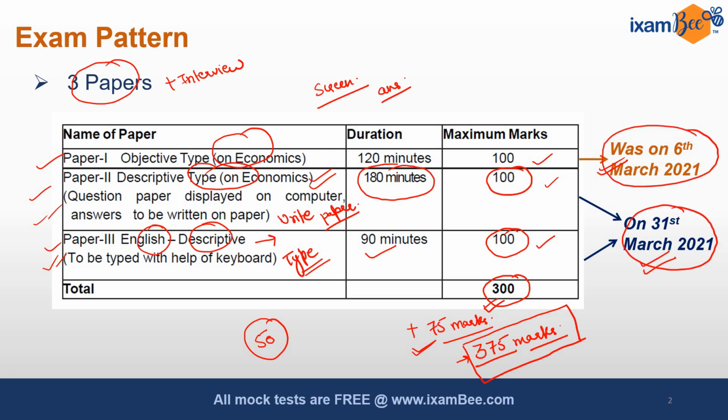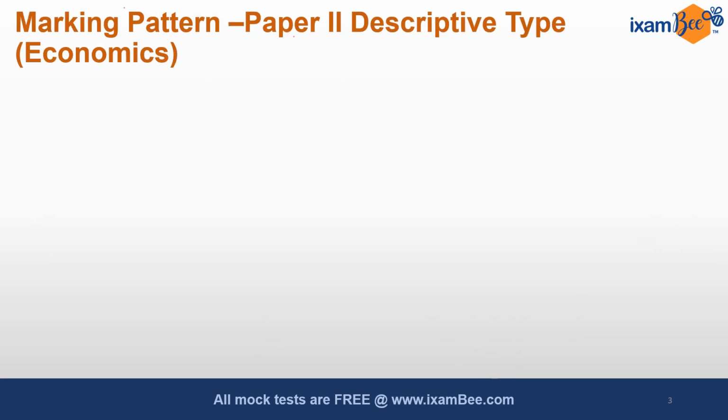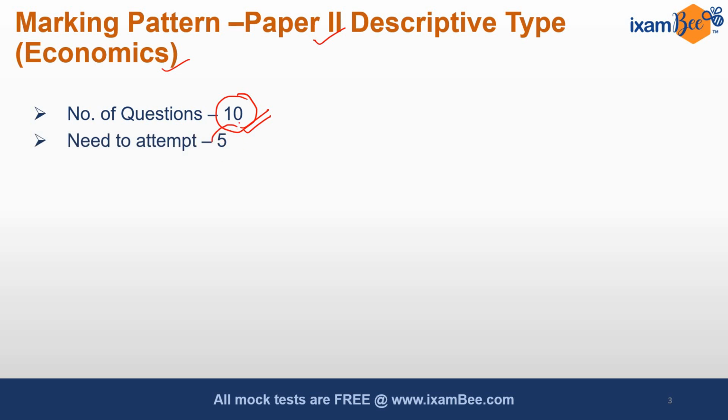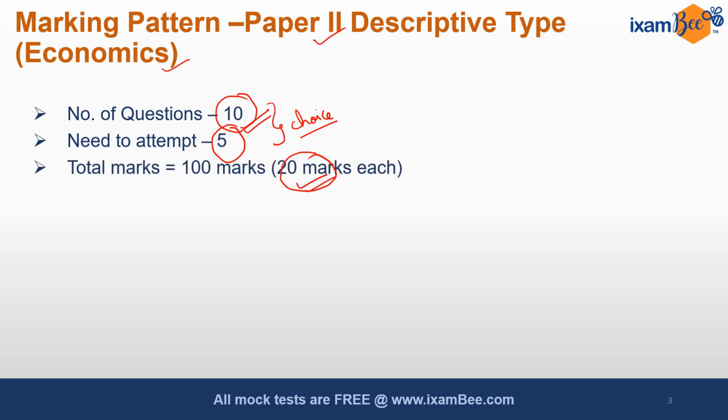Now let's have a look into the pattern of paper 2. As we have discussed, paper 2 will be descriptive type for economics. In the paper, as per the past year, there will be 10 questions and out of these 10 questions you have to attempt 5 questions. So there is a wide choice given to you, and here you have to make the toughest and the wisest decision based on your capability. You have to choose in which of the 10 questions you can perform better. Each question will carry 20 marks.